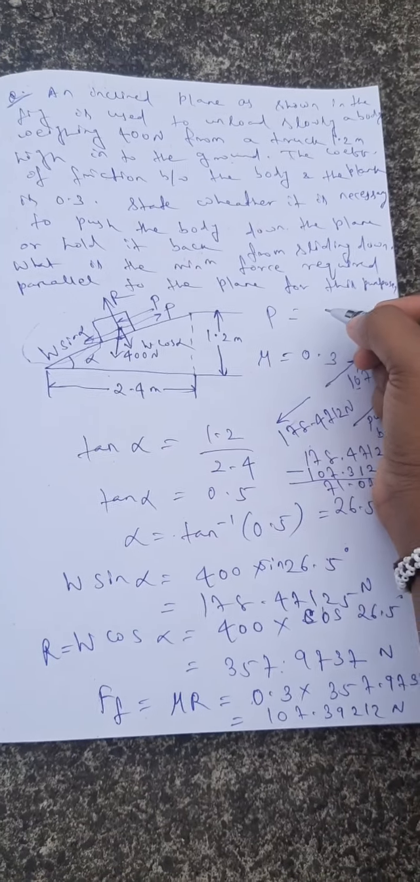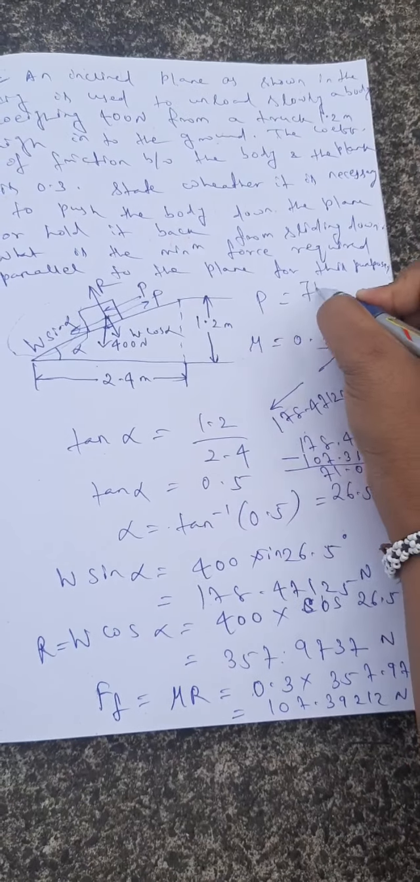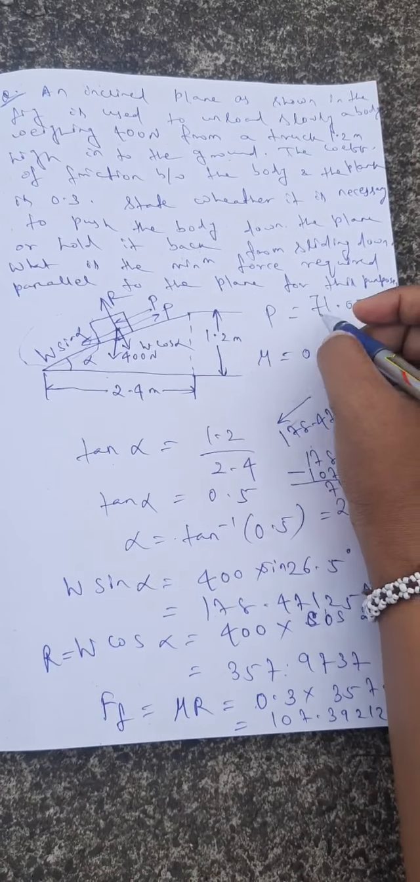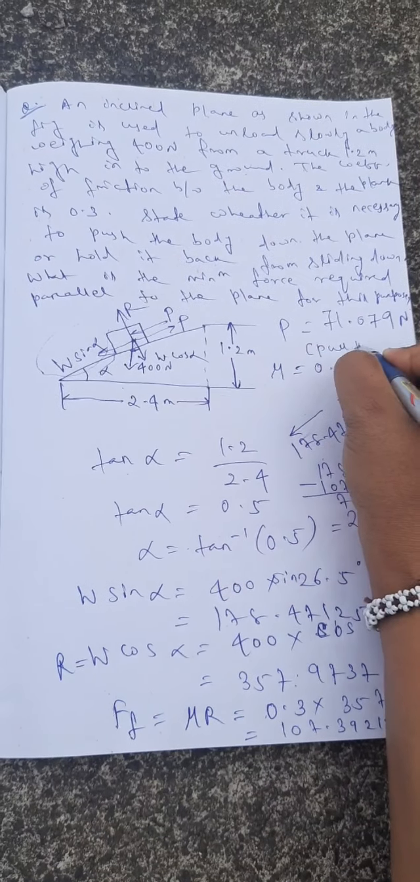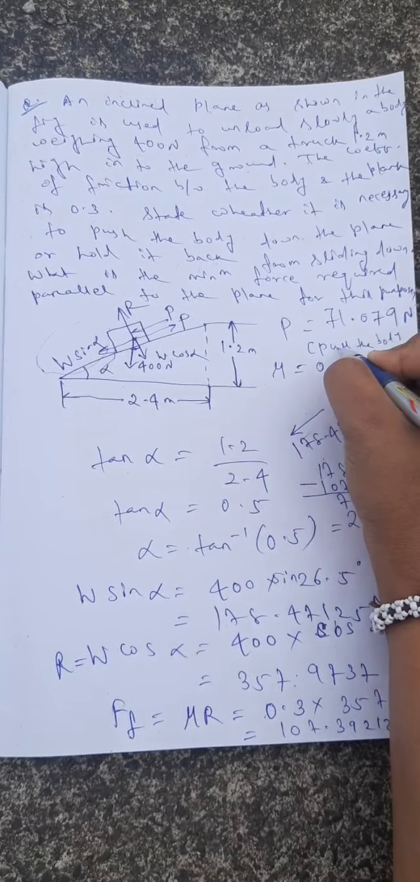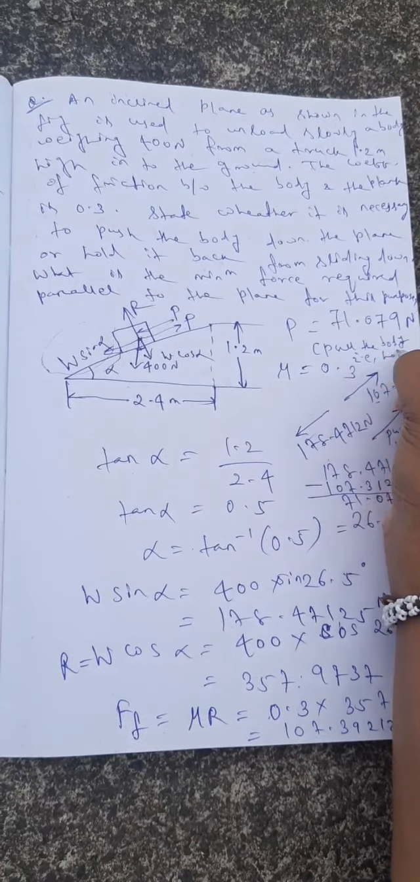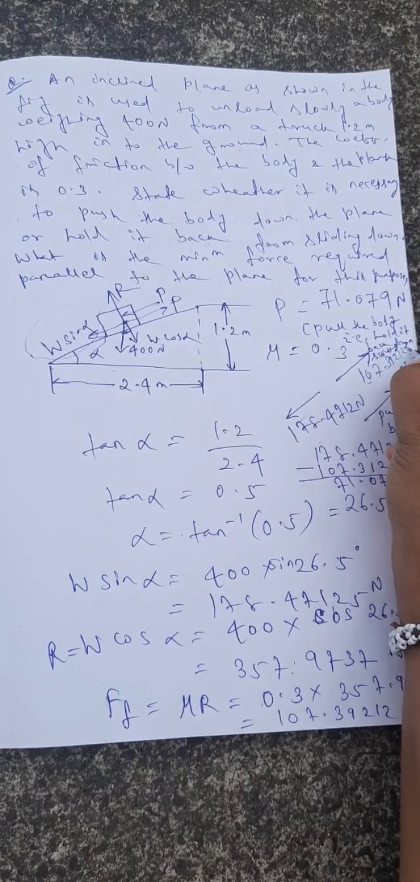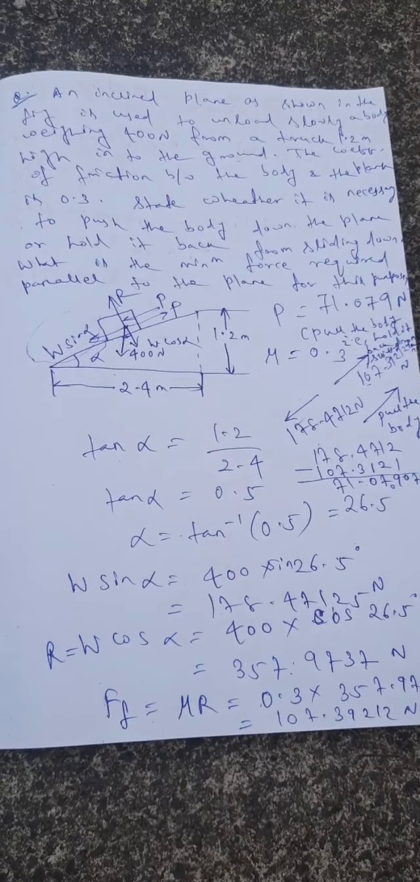P equals 71.079 Newton, and we need to pull the body, that is, hold it back from sliding down. So now I think it is clear from this.